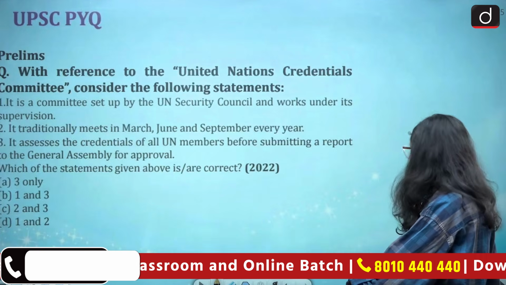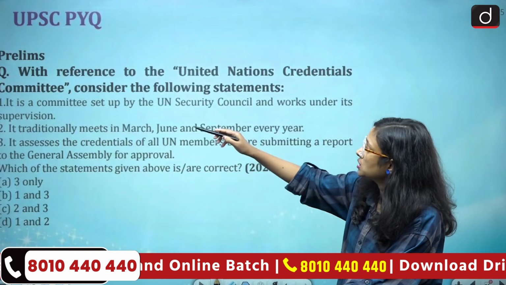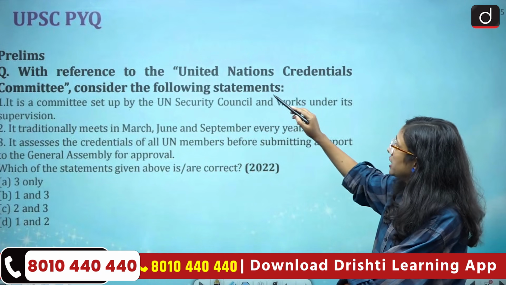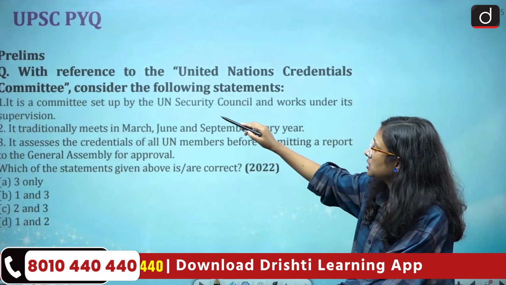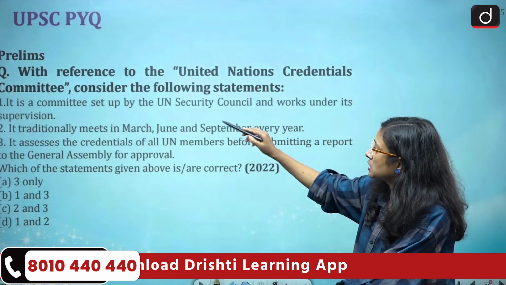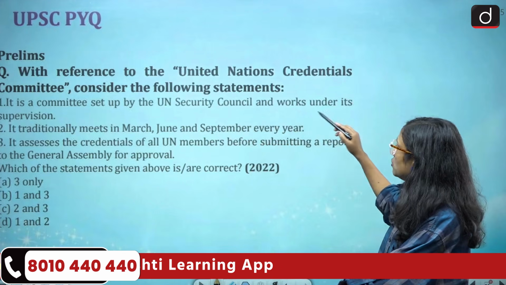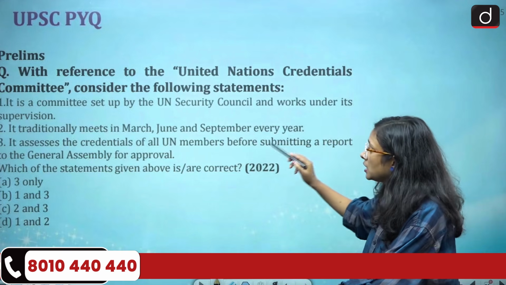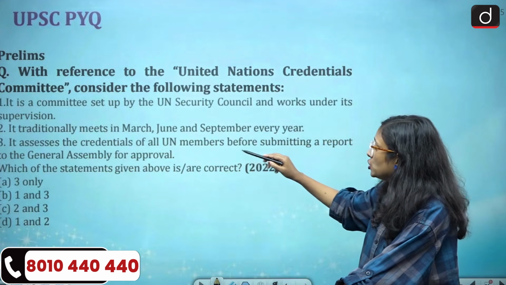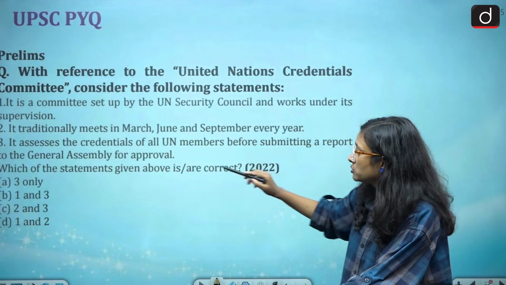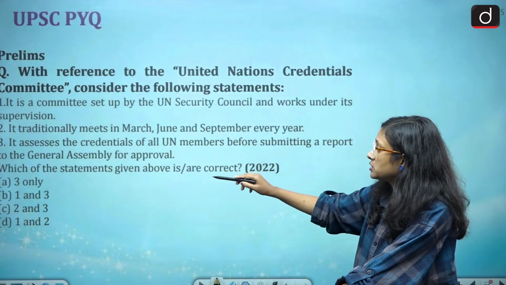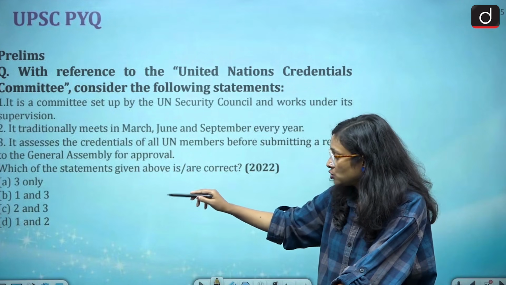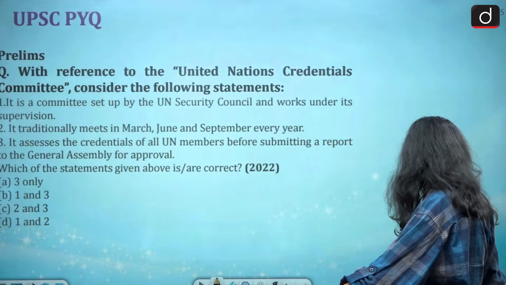Now we'll come to the question part. This is a prelims question which was already asked in 2022 with reference to the United Nations Credentials Committee. Consider the following statements. One: It is a committee set up by the United Nations Security Council and works under its supervision. Two: It traditionally meets in March, June and September every year. Three: It assesses the credentials of all UN members before submitting a report to the General Assembly for approval. Which of the statements given above are correct? 3 only, 1 and 3, 2 and 3, 1 and 2 only. So you have to answer this.